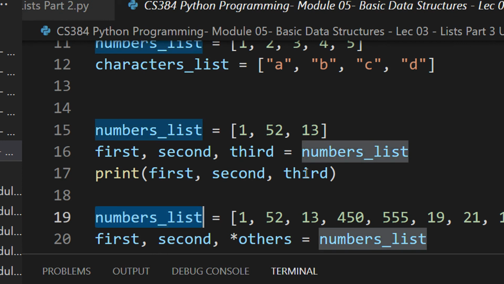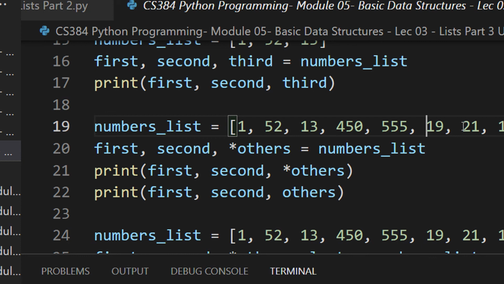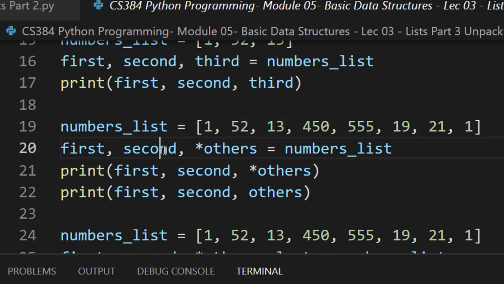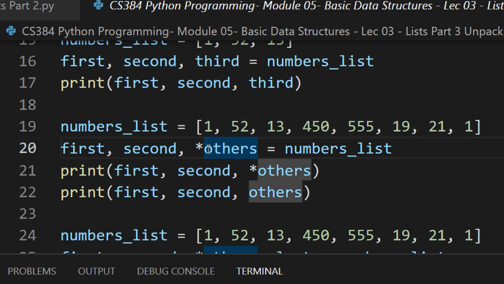Now an interesting thing here, you can see this is a huge number list. How many elements does it have? 1, 2, 3, 4, 5, 6, 7, 8. So technically I should have written first, second, third, fourth, fifth, sixth, seventh, eighth, something like this. Now what I can do, I can use a shorthand. So I say first, second, and I do a star others. You can see star others.